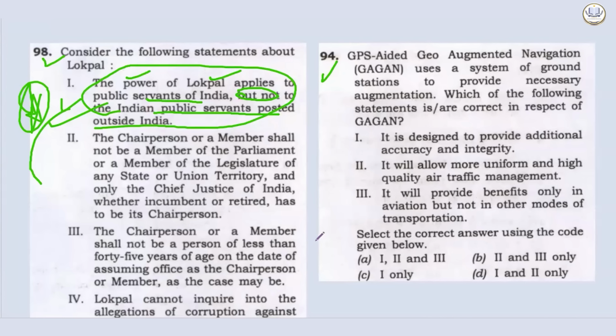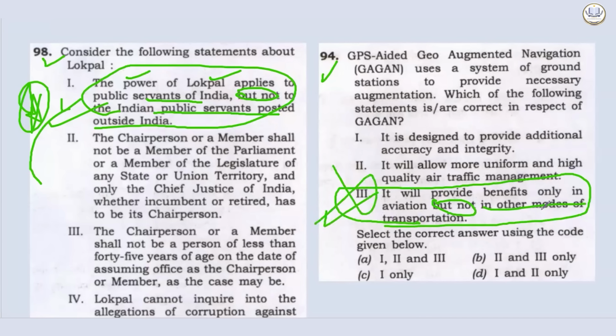That's fine. It will allow more uniform and high quality air traffic management. The third statement is it will provide benefits only in aviation, but not in other modes of transportation. Artificially trying to narrow down the statement, and this will be incorrect. With this only you can arrive at the correct answer. Sometimes you will not arrive at the correct answer with only this logic.